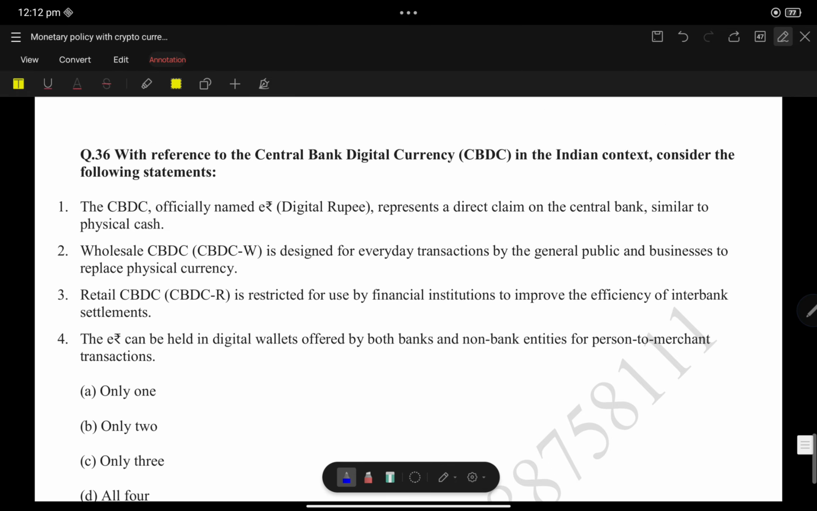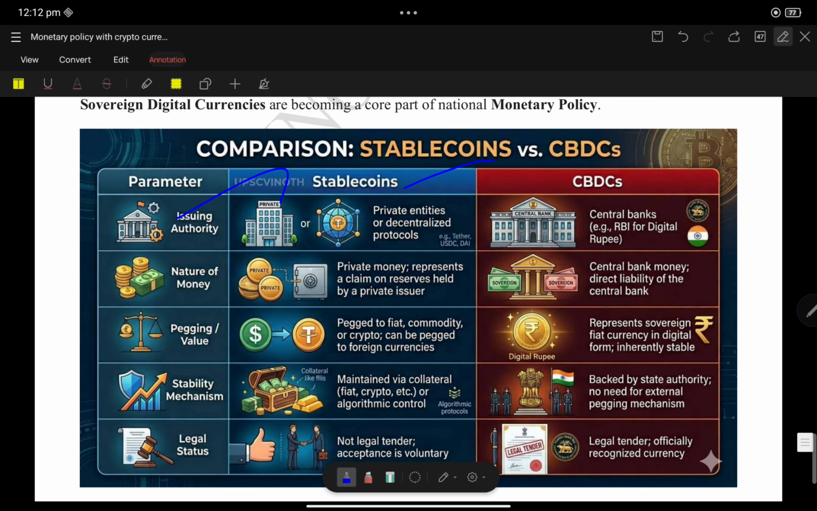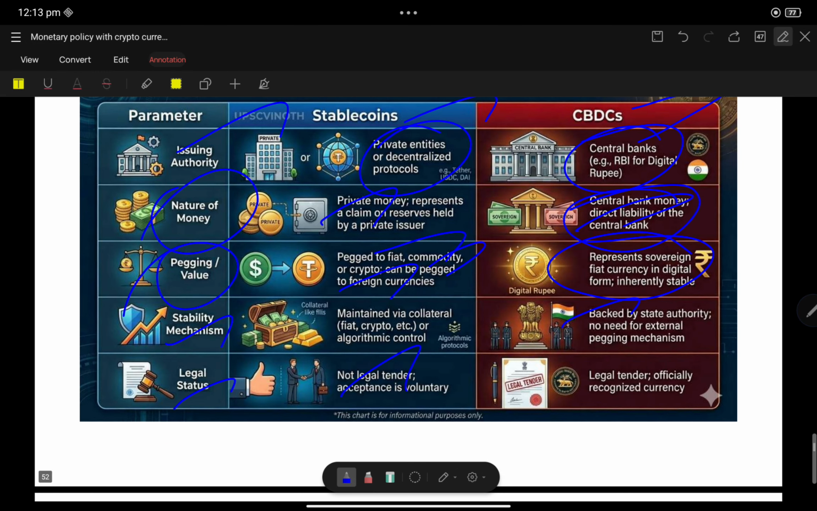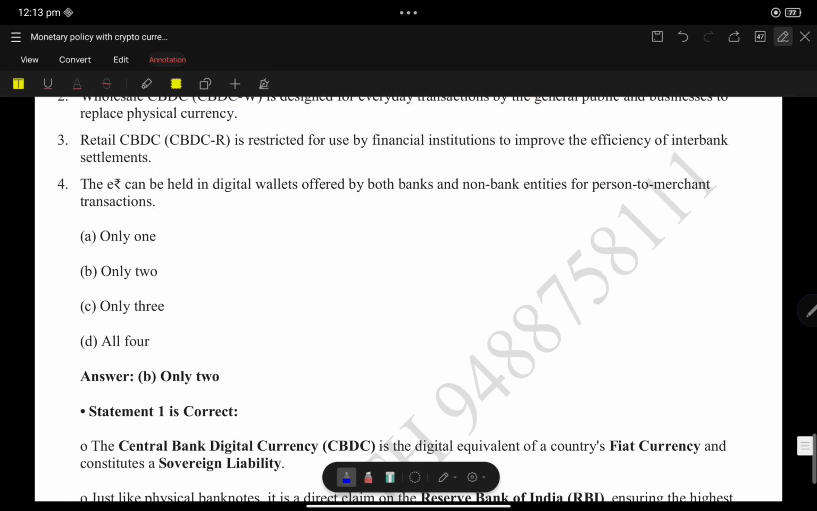So this is with reference to CBDC. See here, issuing authority: stablecoin is issued by private entities, CBDC by the central bank. Nature of money: private money versus central bank money. With CBDC, everything is central bank. Pegged value: pegged to fiat, commodity, or crypto, but here it represents sovereignty. It is not pegged. It is sovereignty. Stability mechanism: maintained via collateral, but here backed by state authority. Legal status: not legal tender, but CBDC is a legal tender.